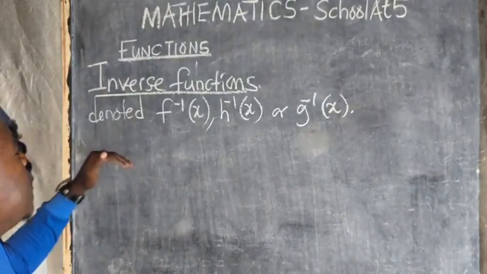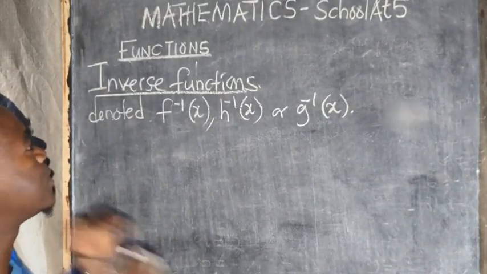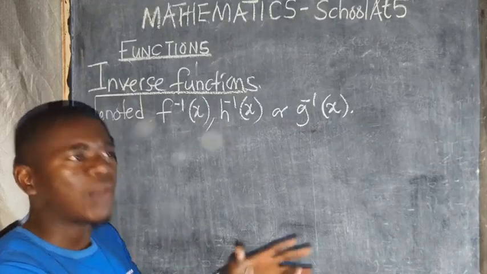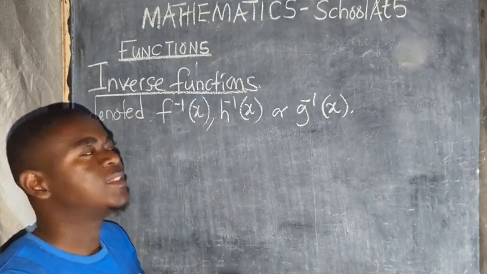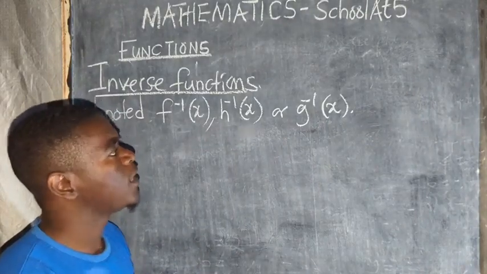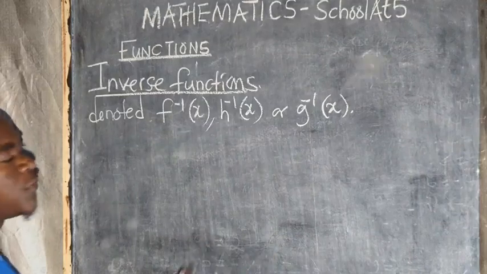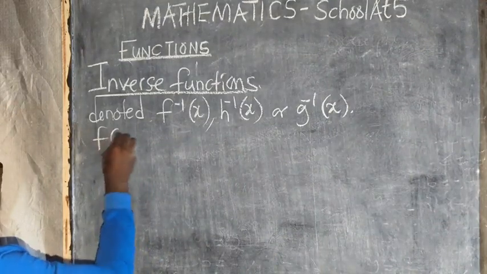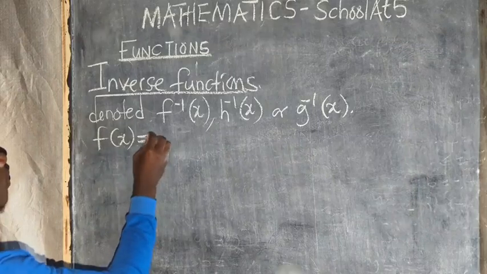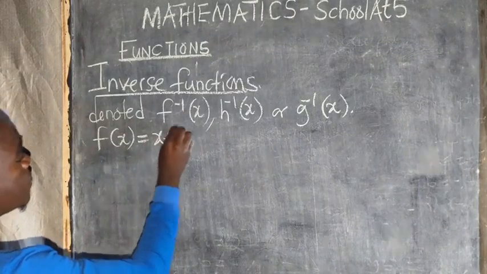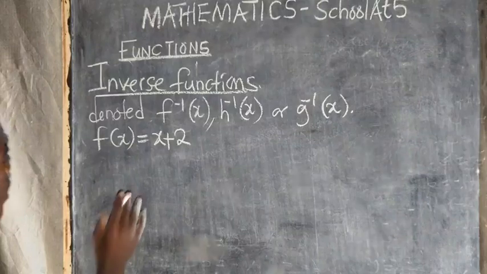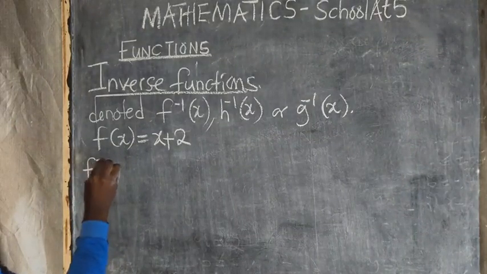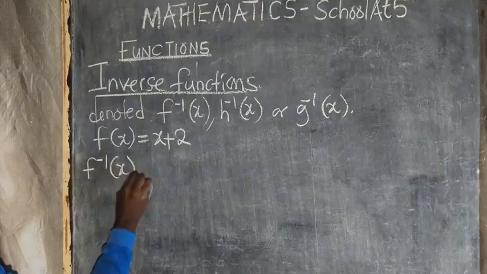So now, how then do we get to find this inverse function? How can you find the inverse function? In which way can you find the inverse function? So, the way in which you are going to find the inverse function, for example, you are given something like f of x is equal to x plus 2. You are given something like this, and you are told to find f inverse of x.